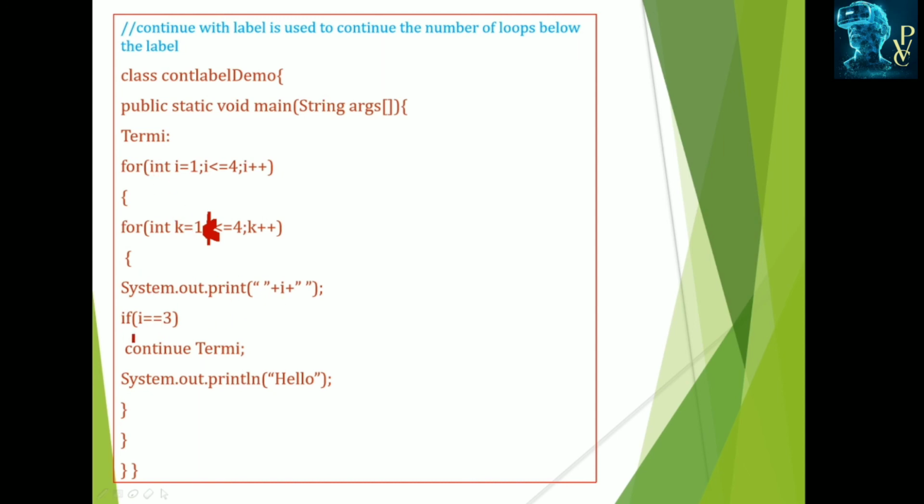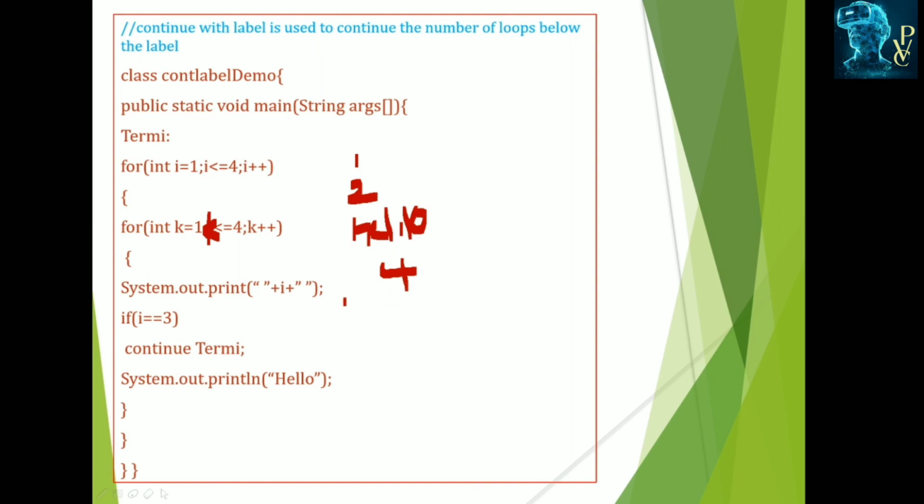If i equals 3, it is bypassed, and it displays hello. So it displays the values i equal to 1, 2, and when i is equal to 3, it displays hello, and after that 4. The loop executes up to 4.